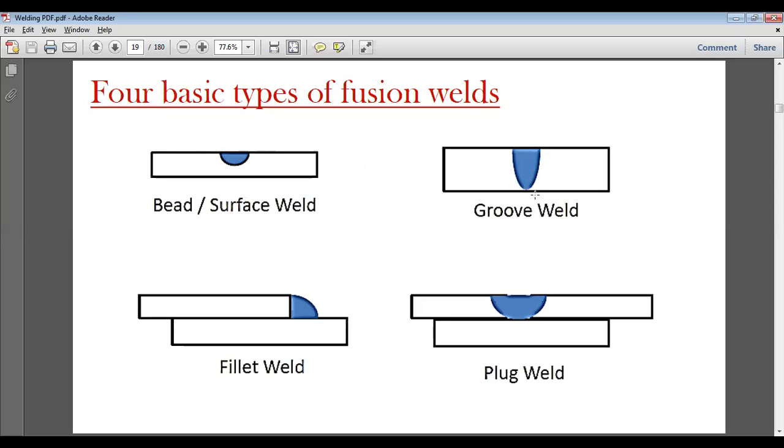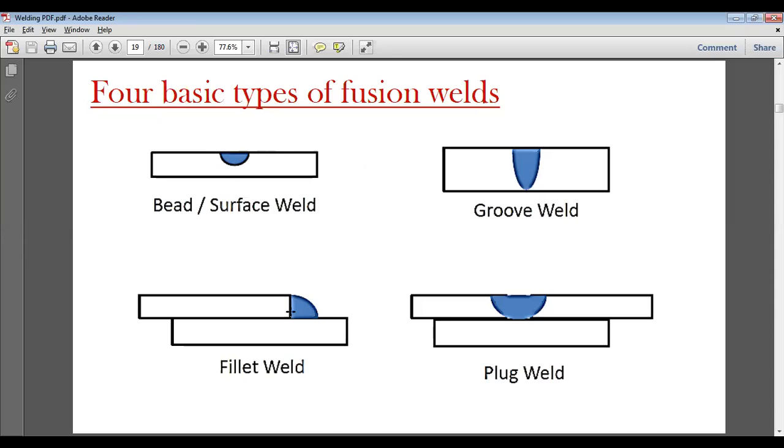Then we have groove. We fill up the groove with the molten filler material. This is called groove welding. Whereas in fillet welding, we apply heat and weld at the edges of these two.